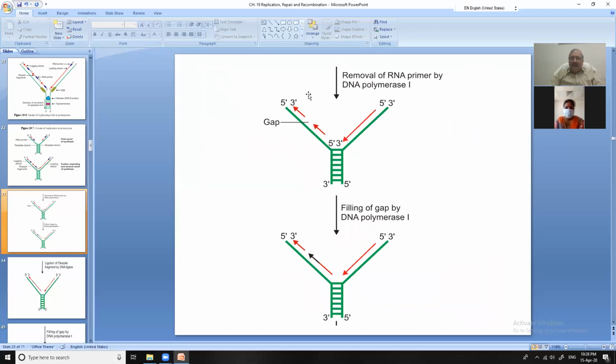After this, the RNA primers are removed. The blue portions of RNA are removed. They were here, here, and here. They all are removed by the DNA polymerase.